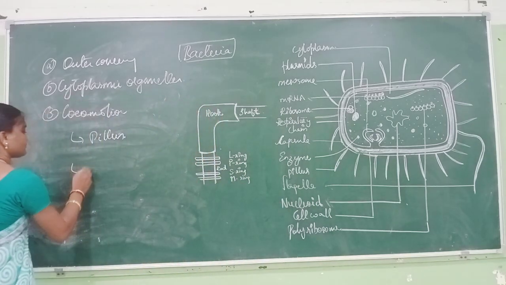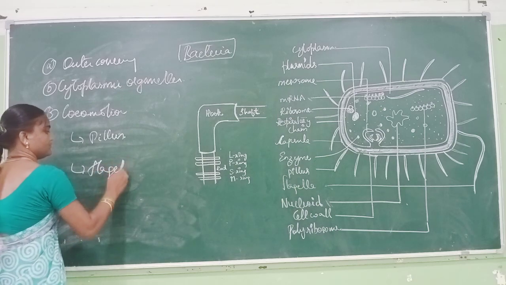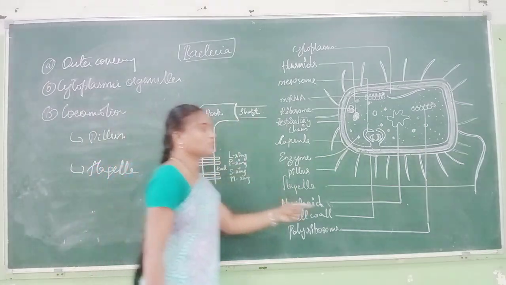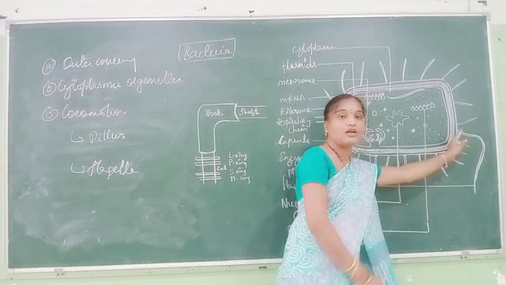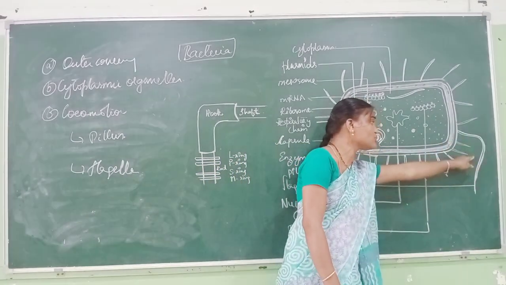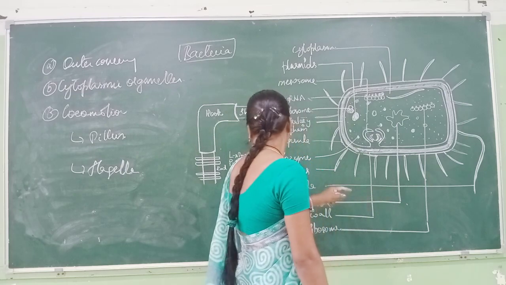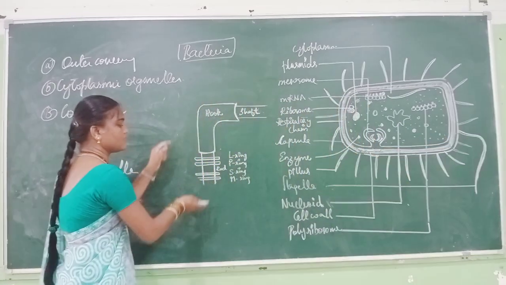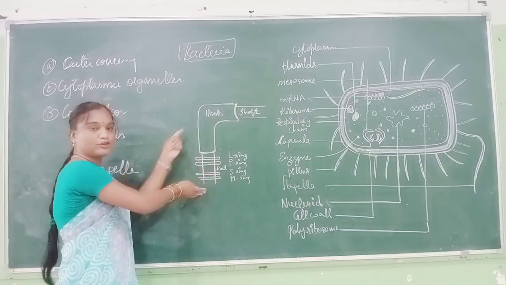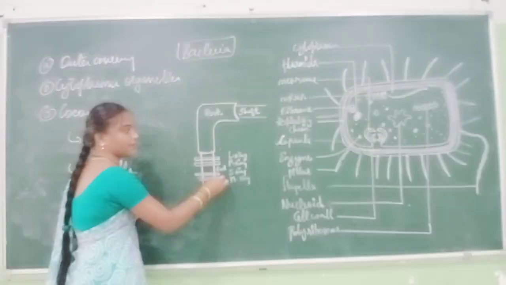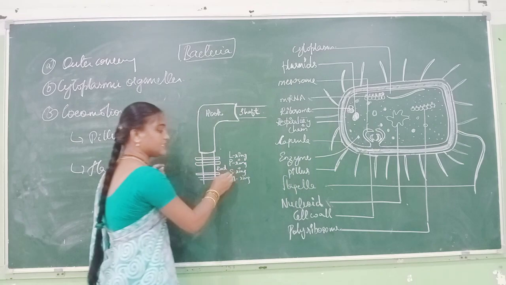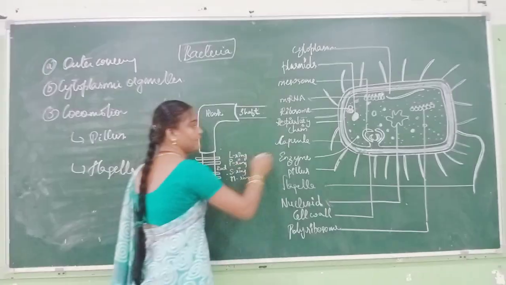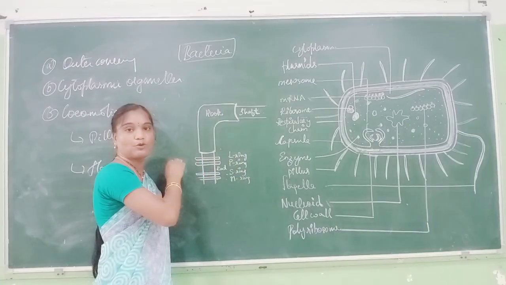Next is flagella. This is the structure of flagella. It has a shaft, a hook, and a basal body linked with the bacterial cell. The basal body has the M ring, the membrane ring; the S ring, the supramembrane ring; the P ring, the protein ring; and the L ring, the lipoprotein ring.